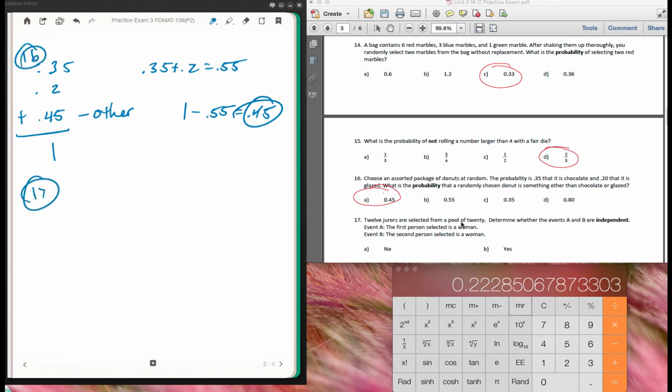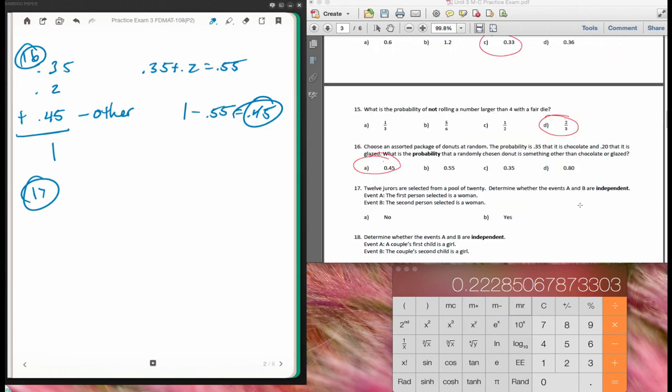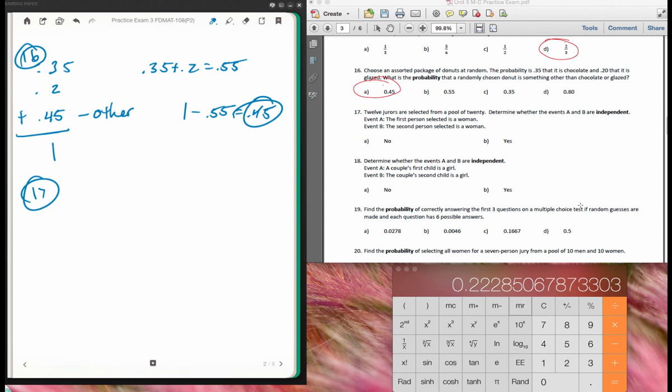12 jurors are selected from a pool of 20. Determine whether the events A and B are independent. A, the first person selected is a woman. B, the second person selected is also a woman. And so for this one, what you have to think about is just kind of look at the situation. Are they independent of each other? Well, since I pull out the first one and it's a woman, and then I go back, it could change it.